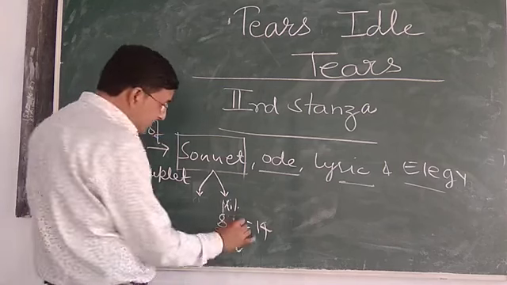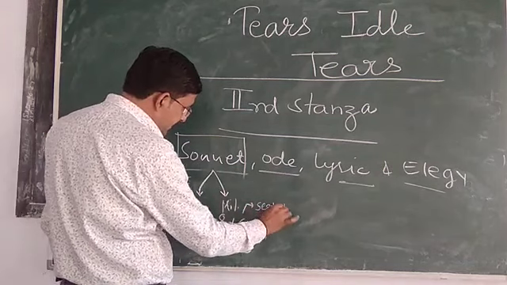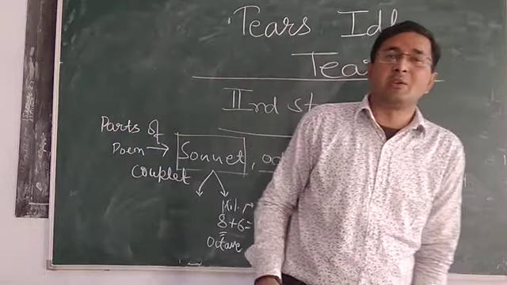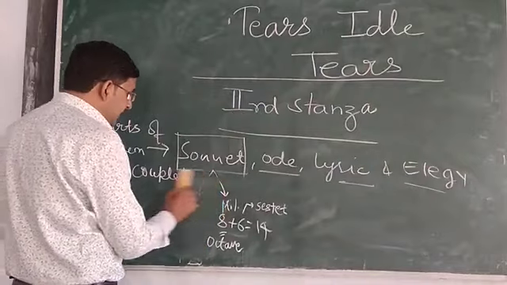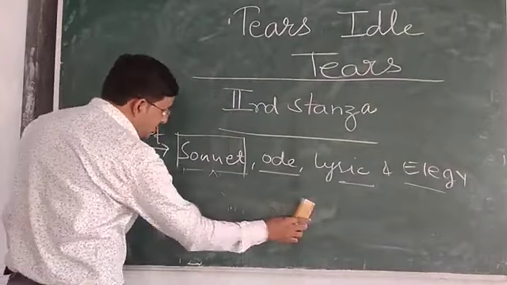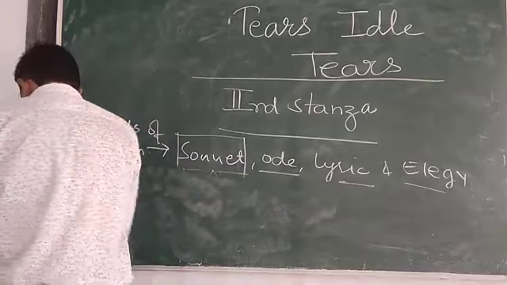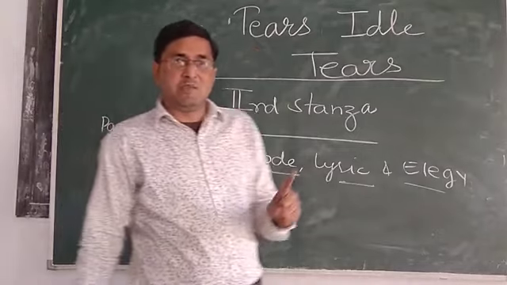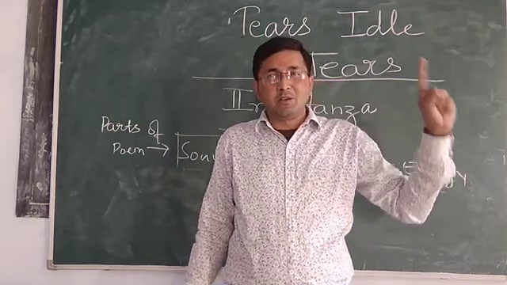Second is the part of 6 lines, we can call it sestet. One octave plus one sestet is equal to the structure of Miltonic sonnet. So what is there in Shakespearean sonnet? There are 3 quartets plus 1 couplet. What is there in Miltonic sonnet?